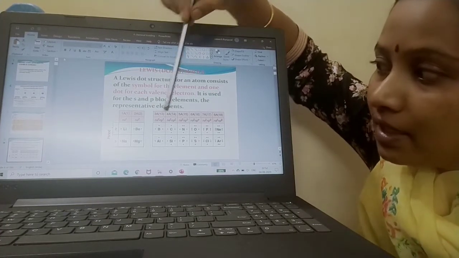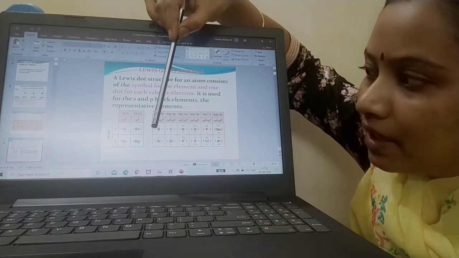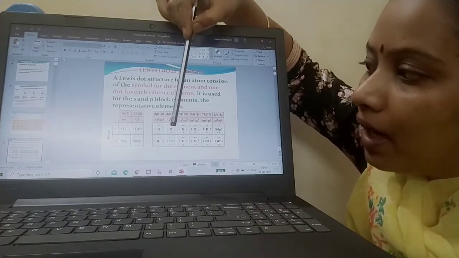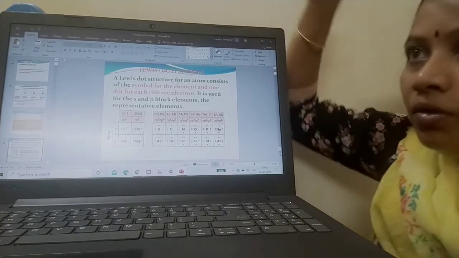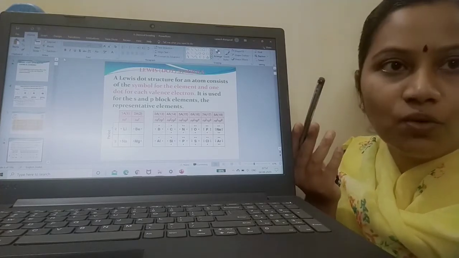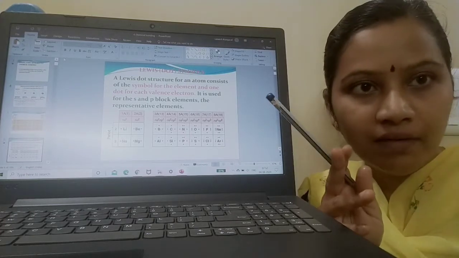So how is boron indicated? Boron's 3 valence electrons are indicated as one on the left-hand side, one on the right-hand side, and one on the top. Now carbon is surrounded by 4 dots, which means it has 4 valence electrons. We have already seen in the previous slide how I filled carbon.